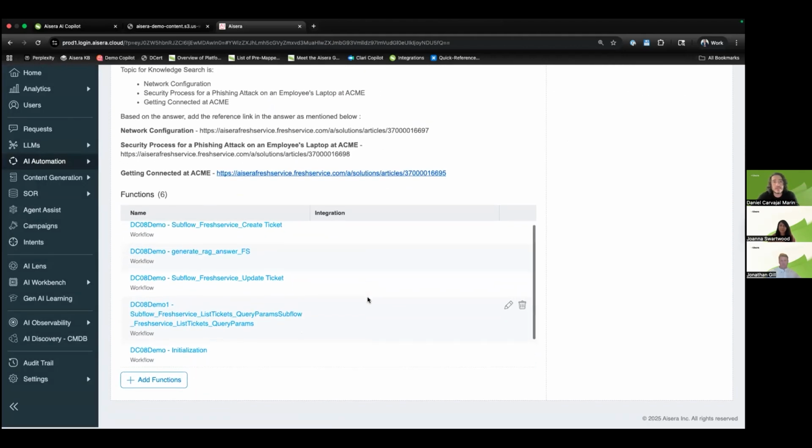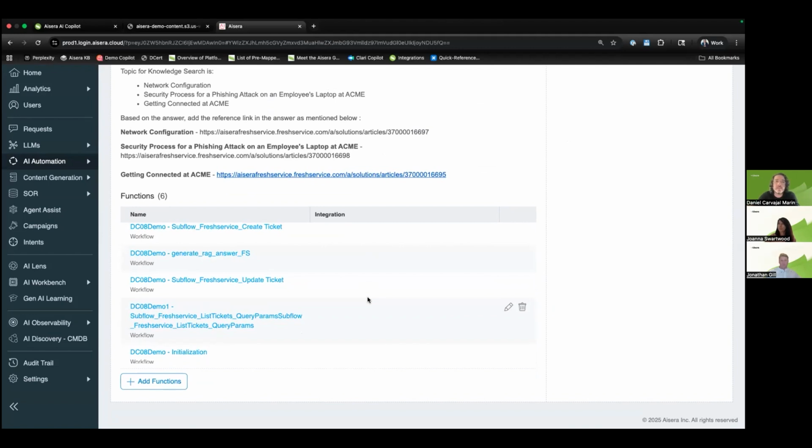Another advantage of Aisera is that there are going to be thousands of these, but the beautiful part is that you're not limited to the integrations that we have. I've worked with lots of customers who tell me, we built this API in-house, it's not available in the market, how could I use it? The exact same way.